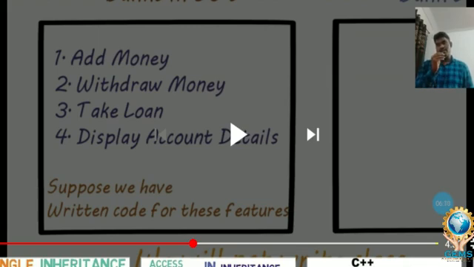So what is inheritance? The foundation already laid down in the 90s is used to construct the new floors in the 20s. That is nothing but inheritance. Please focus here to understand the concept of inheritance in a proper way.